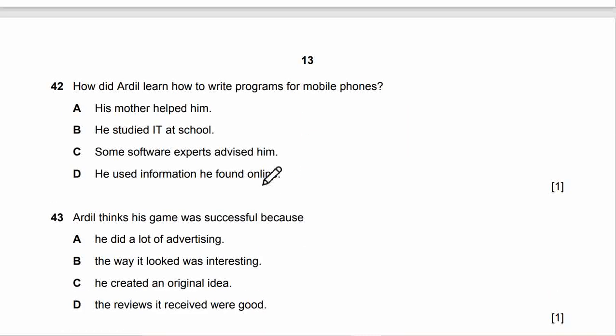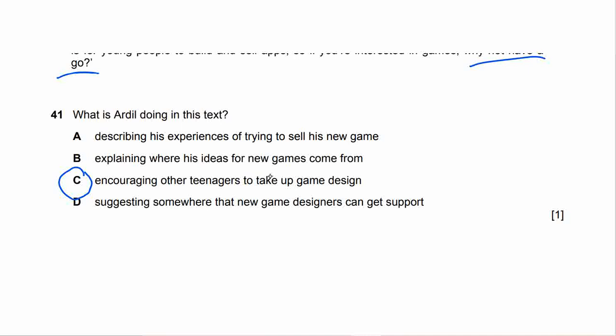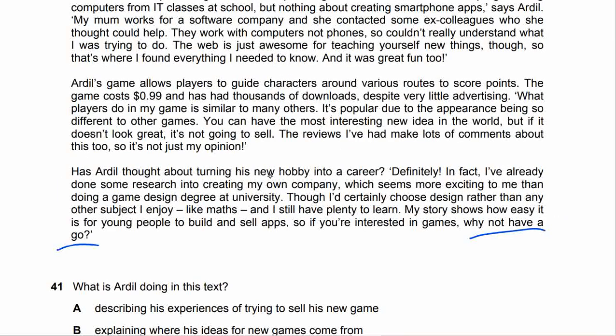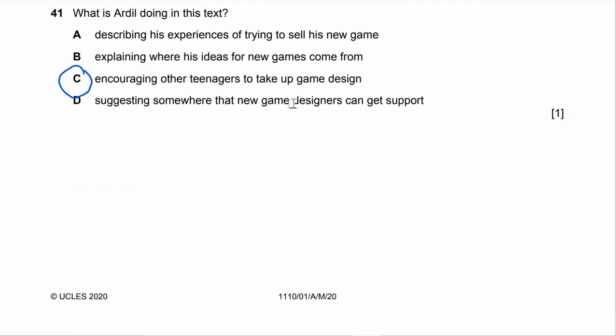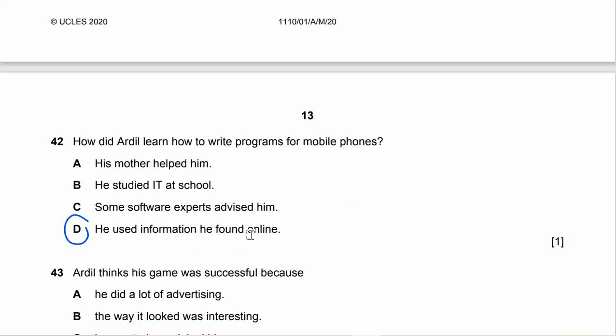Number 42. How did Ardil learn how to write programs for mobile phones? His mother helped him. He studied IT at school. Some software expert advised him. He used information he found online. That will be here. So this one will be the web. He mentioned the web, just awesome for teaching yourself new things. So he got it from online. So he used information he found online.